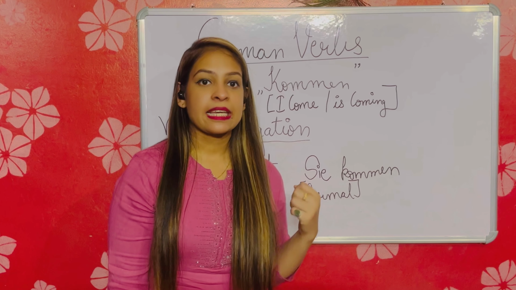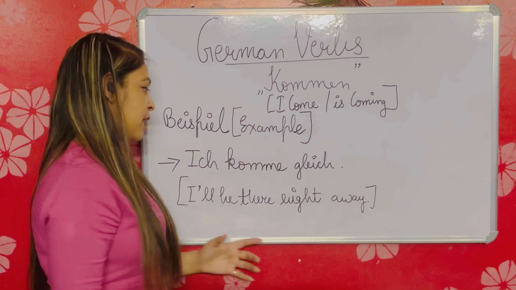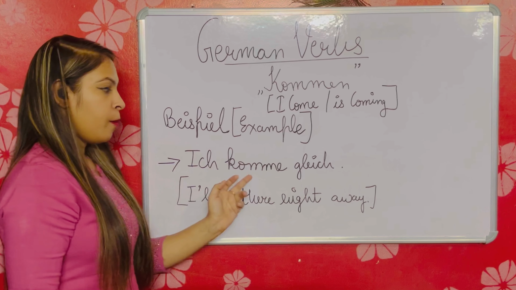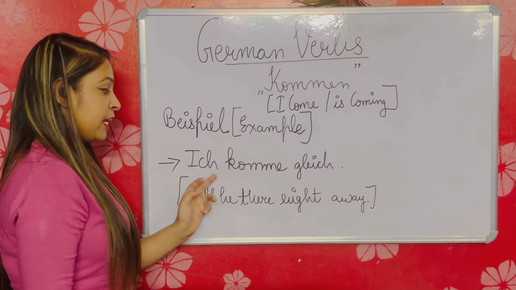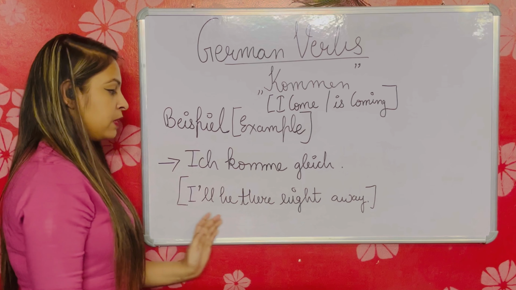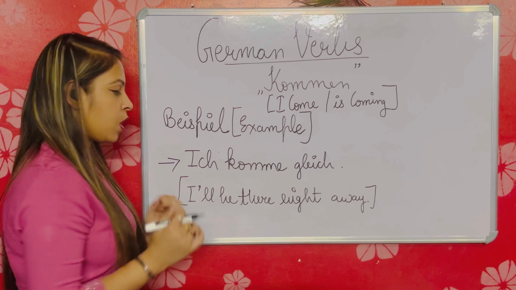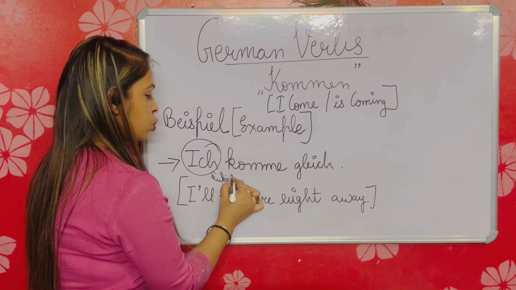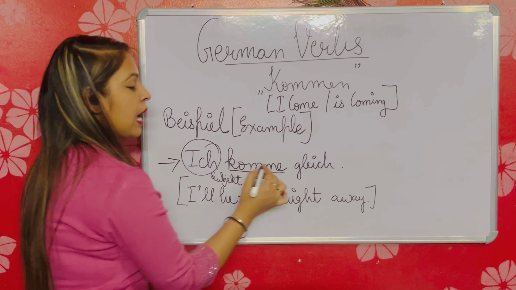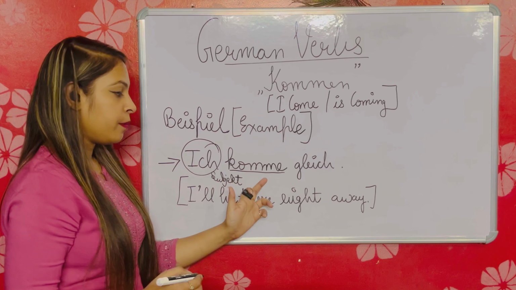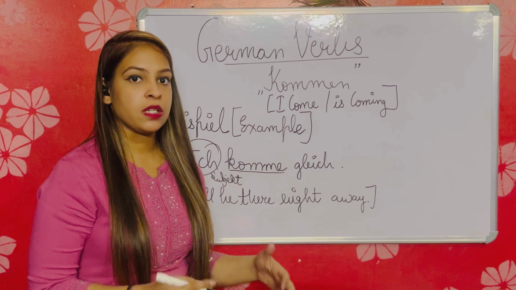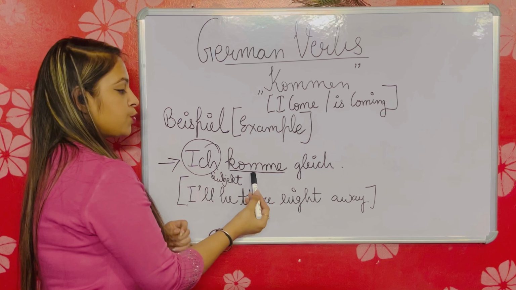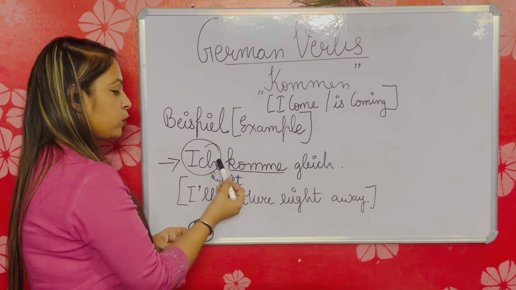Now let's discuss the examples related to that. First example, Beispiel. Ich komme gleich. I will be there right away. Please note down, ich is the subject, Subjekt, and komme is the verb. We have conjugated the verb kommen according to the subject, and this rule applies in every sentence, because every time you use a verb, you have to change it according to the subject.